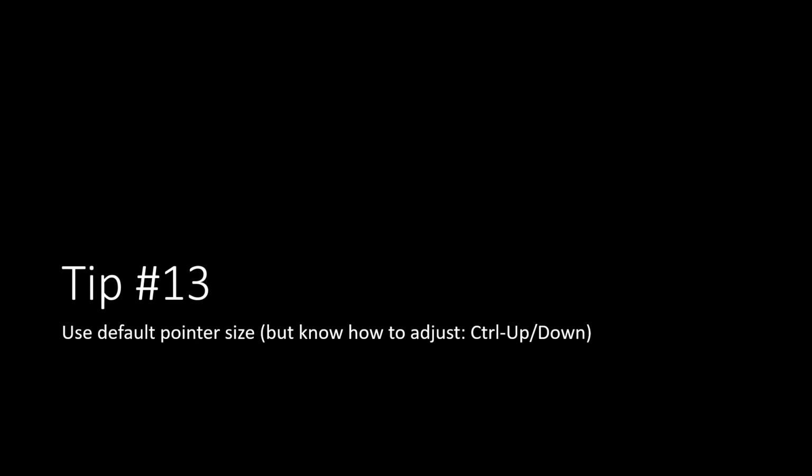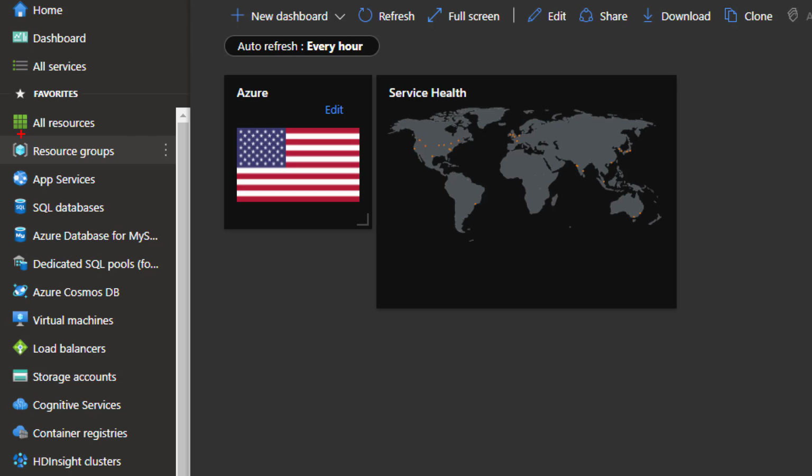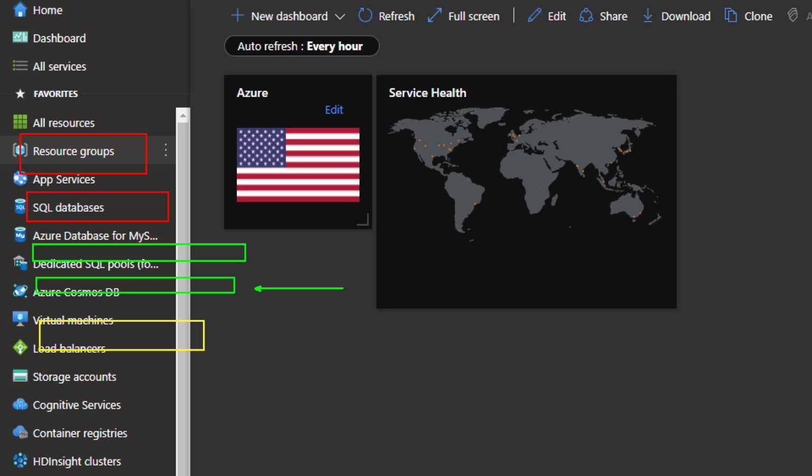So tip 13, use the default pointer size, but know how to adjust if you need to, which is control up and control down. Now the next thing I want to point your attention to is colors. By default, you see everything I've done here is in red, but I can now do the G on my keyboard for green, and notice I can get green colors on my highlights. Or I can do Y for yellow, and I can get yellow. Or I can do B for blue, and you can see I get blue. And those are the 4 colors you have available.